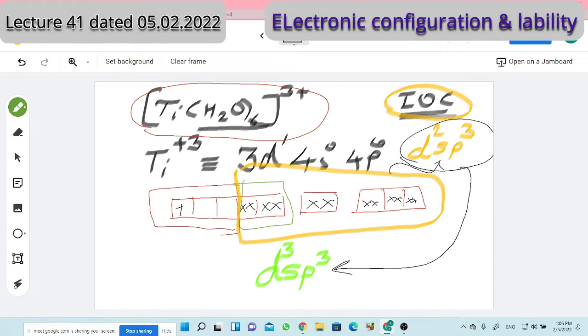For that we need one of the T2g orbitals vacant. Now ask yourself: is one of the T2g orbitals vacant? If yes, it is labile. If no, it is non-labile or inert. Is there a T2g orbital vacant? Yes. So is it labile or inert? Labile. Brilliant. Here, students, you succeeded in answering whether the complex is labile or inert.